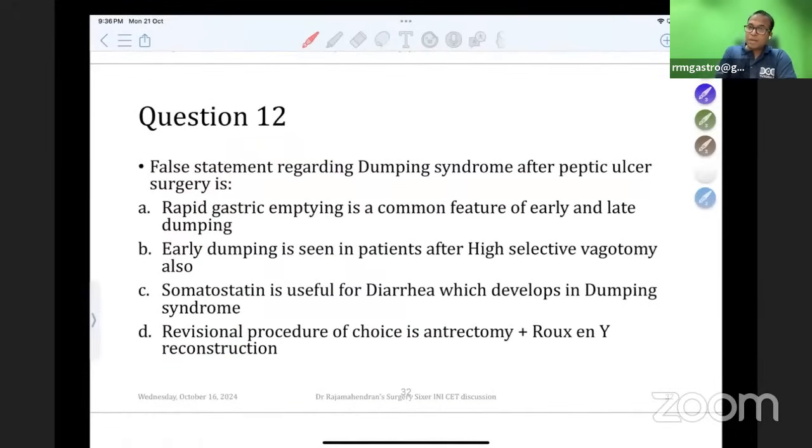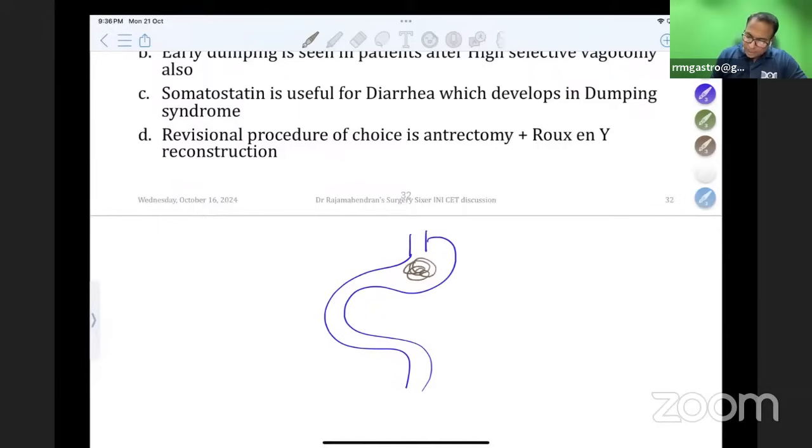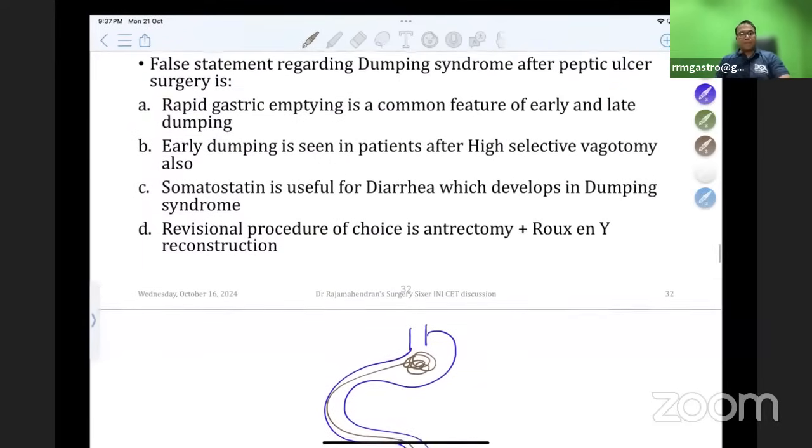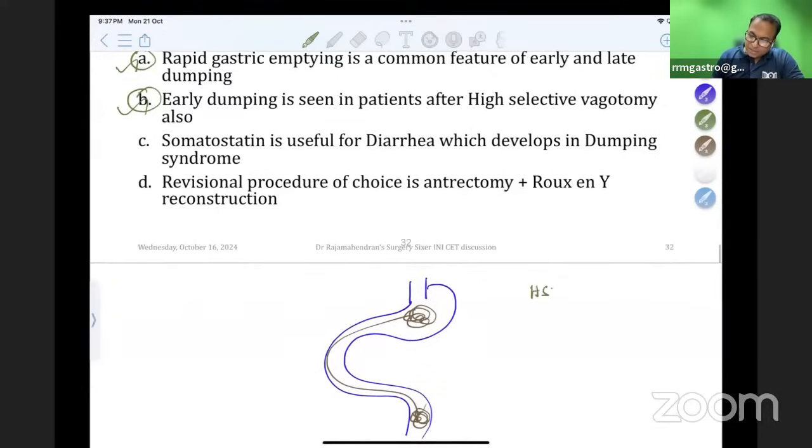So all of you know about dumping syndrome. There is a question on the false statement regarding dumping syndrome after peptic ulcer surgery. So dumping syndrome follows a rapid emptying of food from the stomach to the duodenum. So if there is food here, it quickly goes into the jejunum. That is rapid gastric emptying. So rapid gastric emptying is a common feature of early and late dumping is true. Early dumping is seen even in high selective vagotomies. Please understand, we have many surgeries for peptic ulcer like high selective vagotomy, truncal vagotomy with GJ, truncal vagotomy with antrectomy.